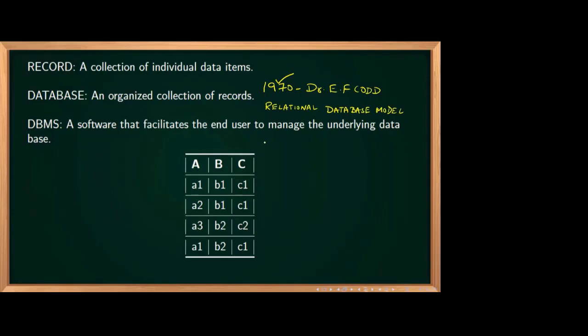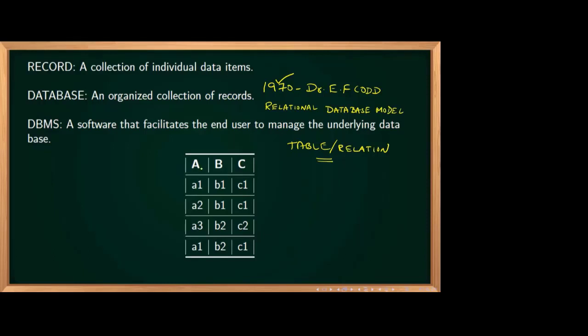Actually, what he has proposed is that the data can be stored in a table kind of structure. That table is otherwise known as a relation. So all the data can be stored in a table kind of structure, and it can also be manipulated. The tables can be manipulated also. So Mr. Codd has proposed this particular model.